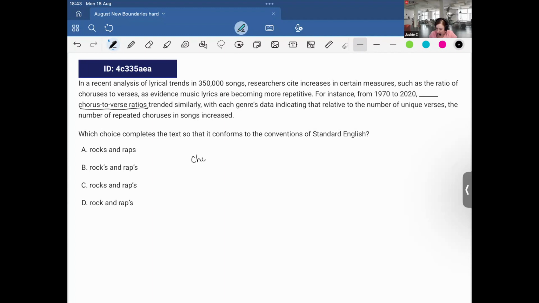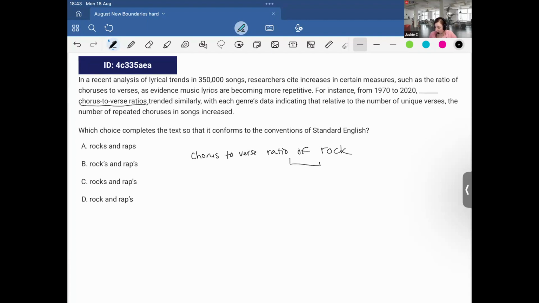We would say chorus to verse ratio of rock. That makes sense, right? Chorus to verse ratio of rock. So whenever you have the "of" attached to it, that's showing the possession needed, and I need an apostrophe s if it's English. And the same would be true for chorus to verse ratio of rap.